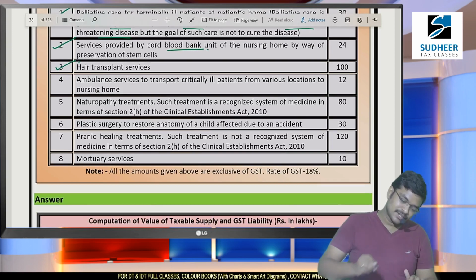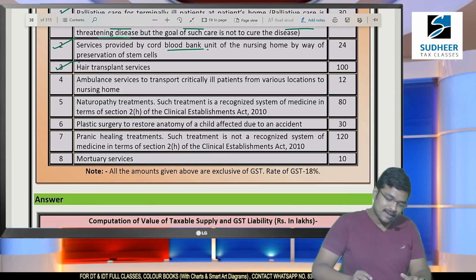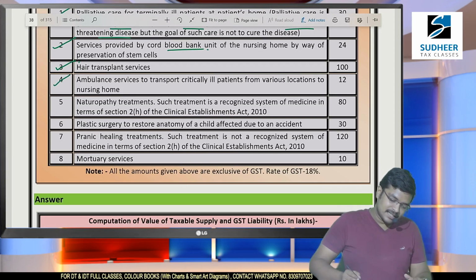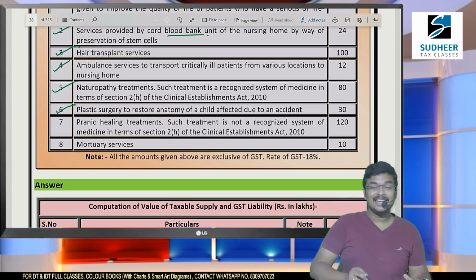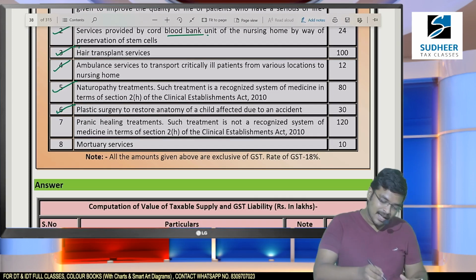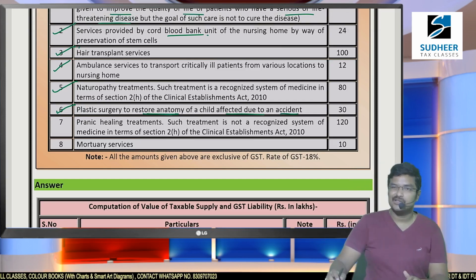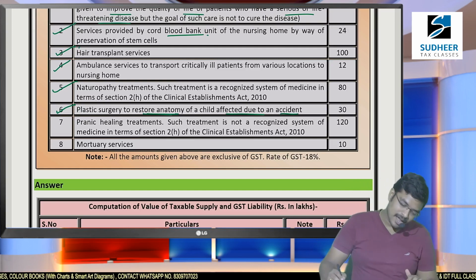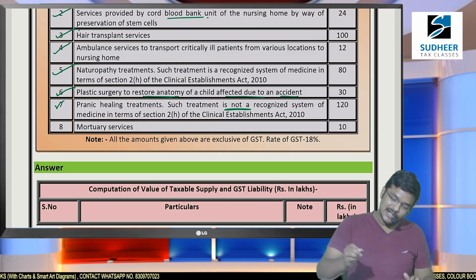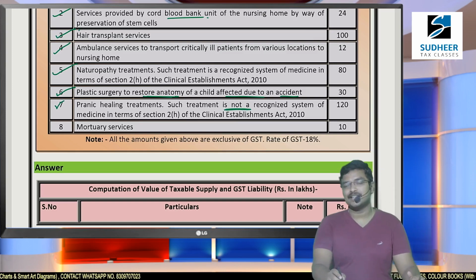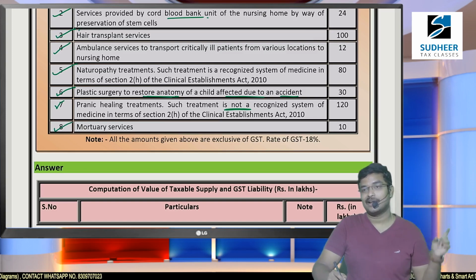Hair transplantation services taxable. Hair transplantation services were taxable. Ambulance services exempted. Naturopathy exempted. Plastic surgery is generally taxable, but it is to restore the anatomy of a child affected due to an accident, so it is exempted. Okay. Next, pranic healing, they have clearly specified that this is not a recognized system of medicine, so it is taxable. Mortuary services, not here.